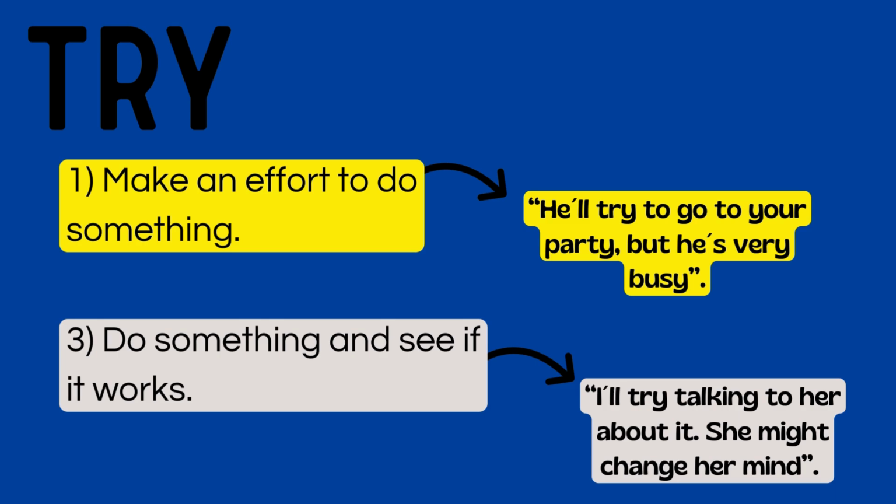So I'll try talking. I'll try going. I'll try reading. I'll try, I don't know, maybe working out. I'll try it and then see if it works. So it's definitely a difference if you use try to, for example, try to go, and if you use a gerund form, try going.